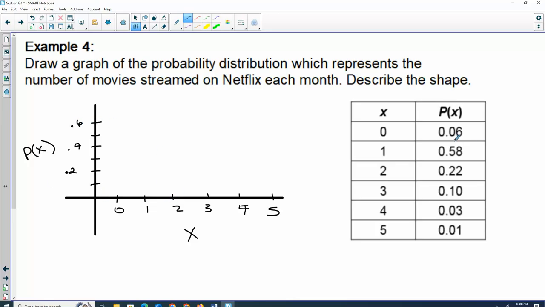All right. So 0 has a probability of 0.06. A lot of times you'll see these probability distributions with just a dot and a vertical line going up to that. So 1 is 0.58, so that's just under 0.6.